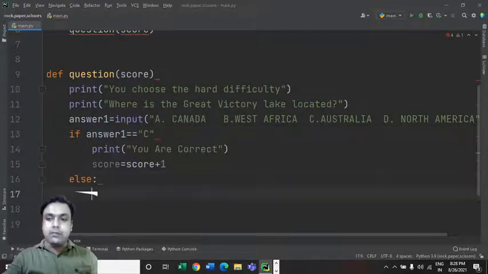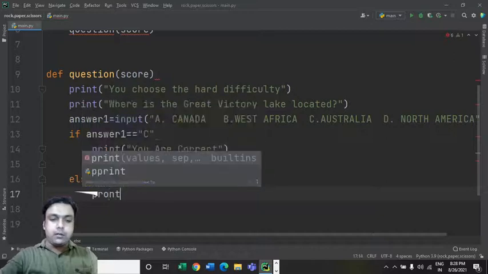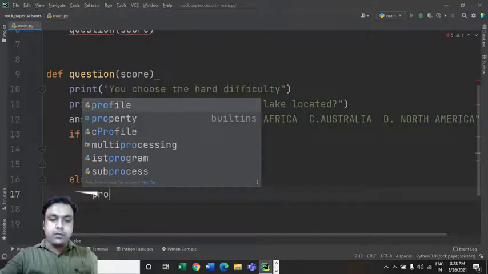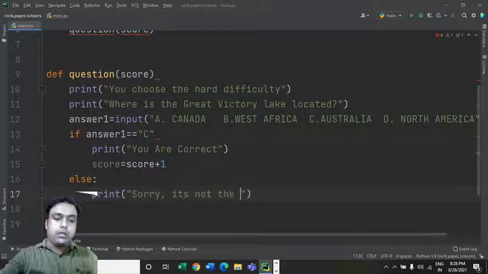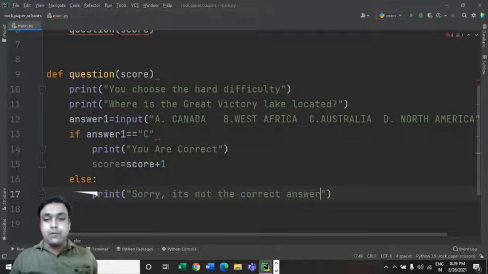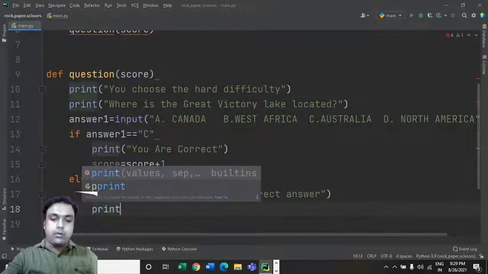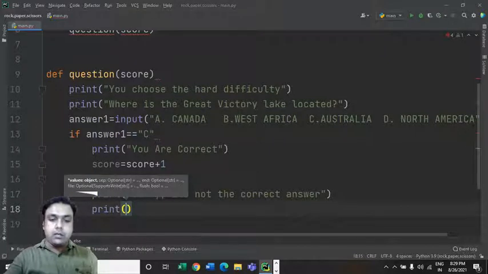So else we can print this thing, sorry, it's not the correct answer. So we can have this printed in the output, and we can also print the score.